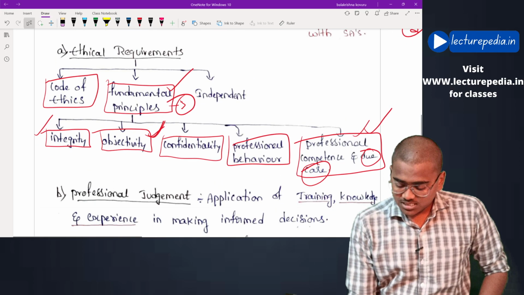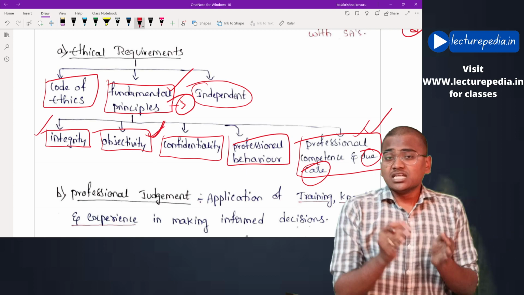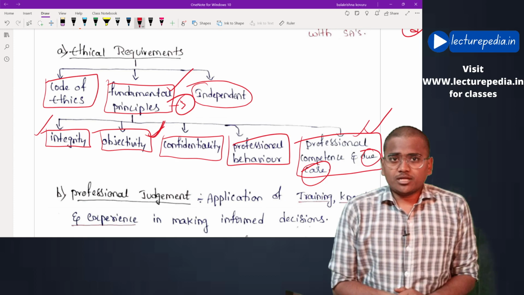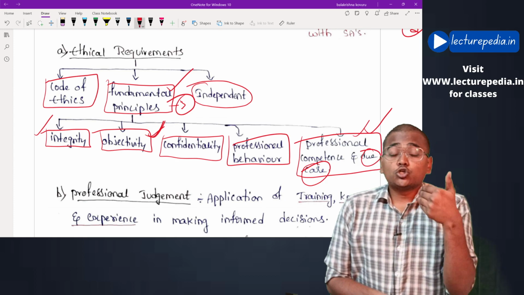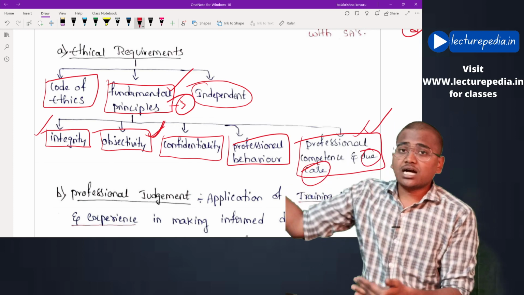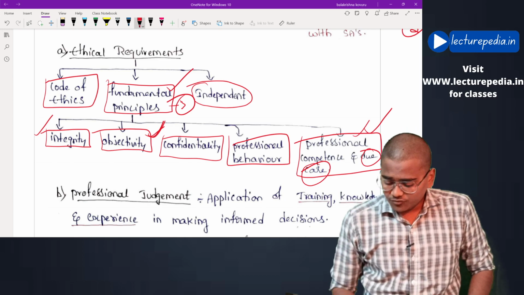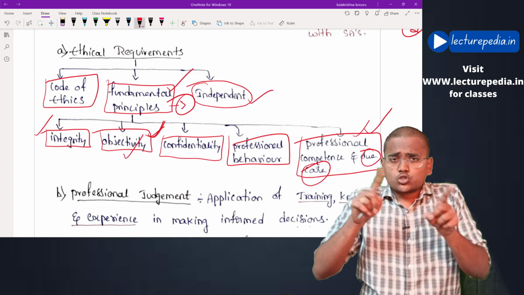And the next one is auditor must be independent. Independent means even this independence is also related to decision making only. That means the decisions that are taken by the auditor should not be dependent on a third party. Okay, mostly students will be confusing between this independence and objectivity. These 2 terms are relating to decision making only.